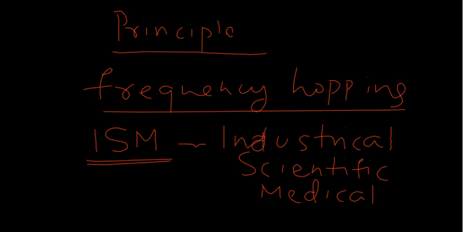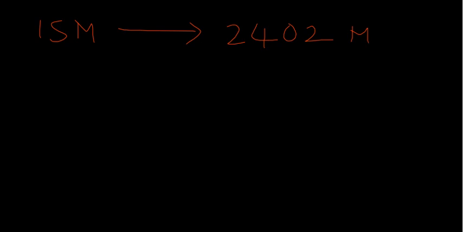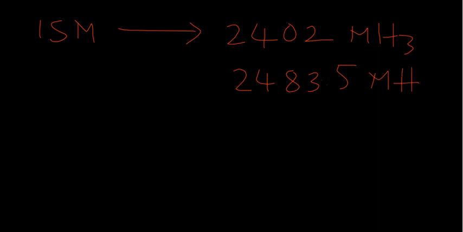It starts from a frequency of 2402 megahertz, and the ending frequency is somewhere around 2483.5 megahertz. This is the range of the frequency over which your Bluetooth communication takes place.